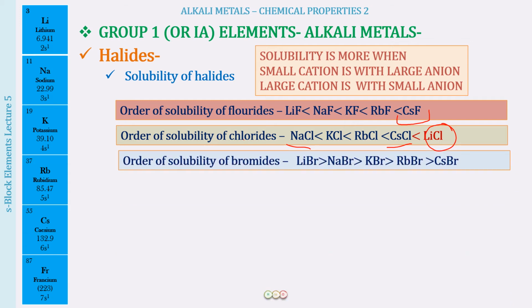The next we have is the solubility of the bromides. So solubility of the bromides is going to follow the order now that bromide ion is a larger ion, right? So a large anion is going to be more soluble when it is going to be present with a small cation. So that is why lithium bromide, then sodium, potassium, rubidium and cesium bromide, this will be the least soluble.